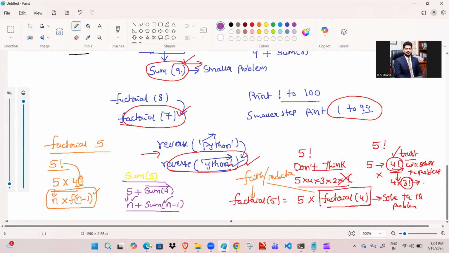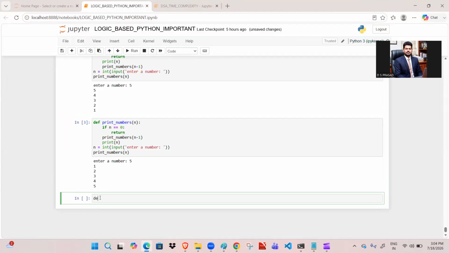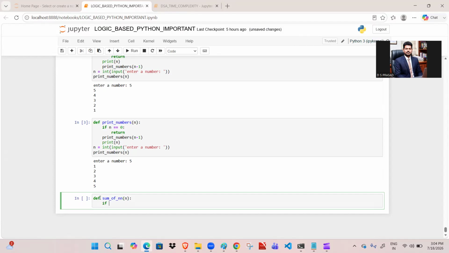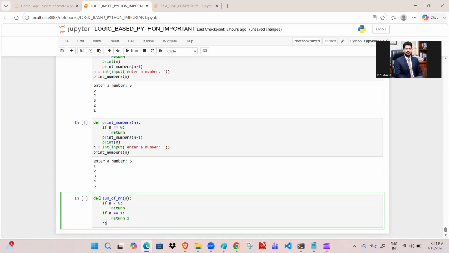Sir, let's write one or two examples so that you will understand that. So what exactly? Sir, def sum of n natural numbers. I'm taking the function name as sum of n natural numbers. And after that, if n less than 0, in case of a negative number, return nothing. For example, if n is equal to 1, then return 1. Otherwise, return n plus, and we are going to call the recursive function sum and change the parameter to n minus 1.